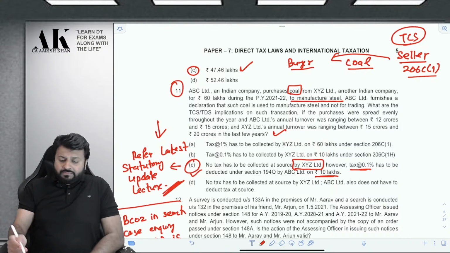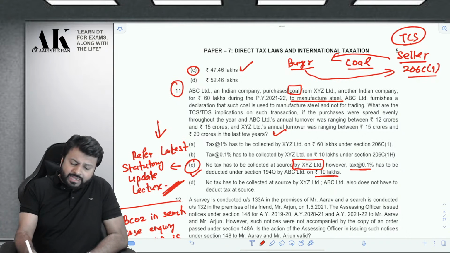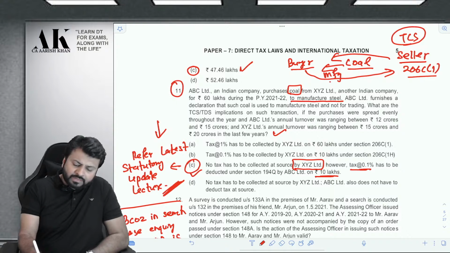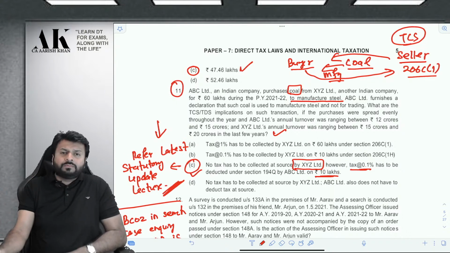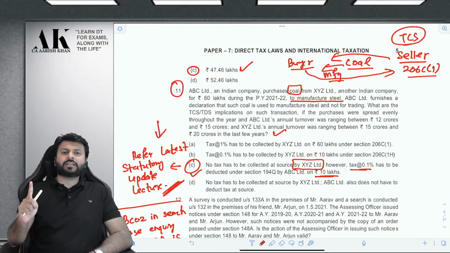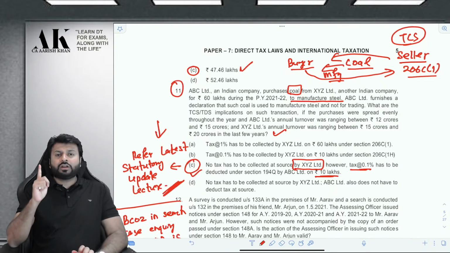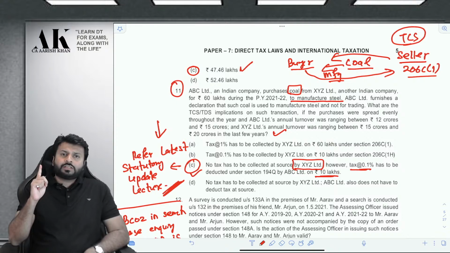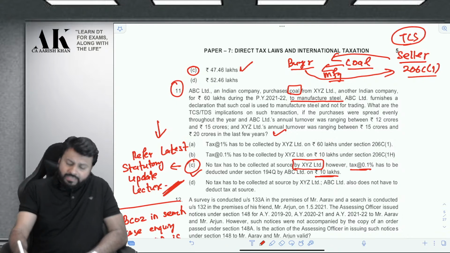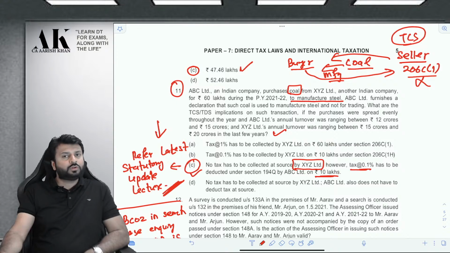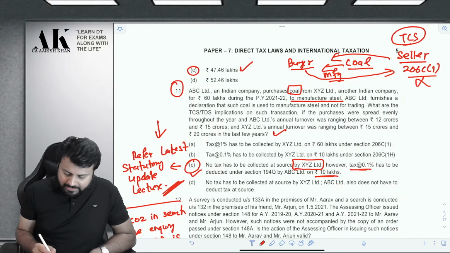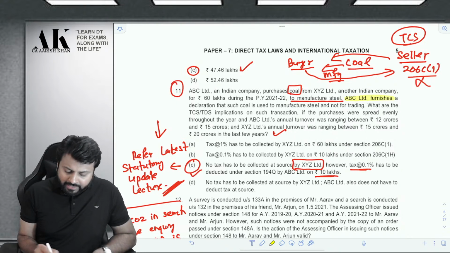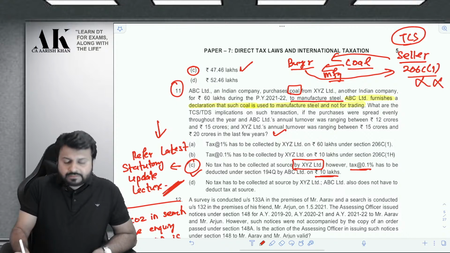But there is a relaxation which says that if the buyer gives an undertaking that he will use this coal for manufacturing and not trading, he will not trade this coal. He will use this coal for manufacturing of any article or thing, or he will use this coal for the purpose of generation of power, then the TCS provisions are not applicable. So in this case, the assessee is giving an undertaking. Check the question properly. ABC Limited, that is the buyer, furnishes a declaration that such coal is used to manufacture steel and not for trading. Therefore, the seller will not collect TCS.